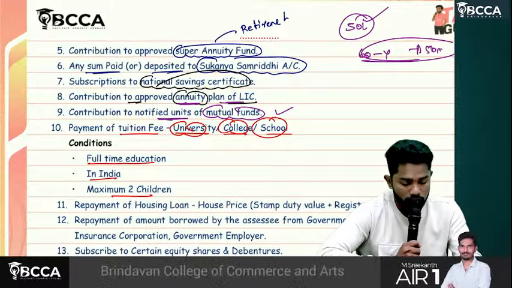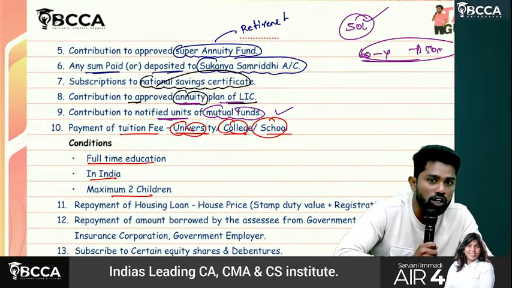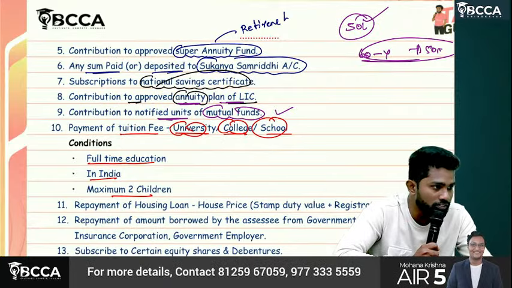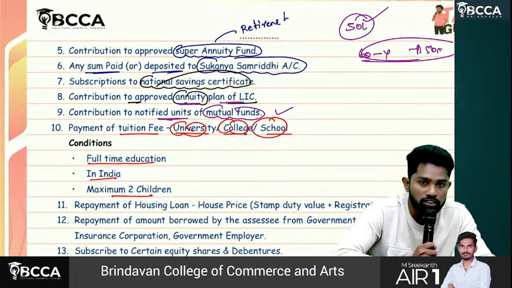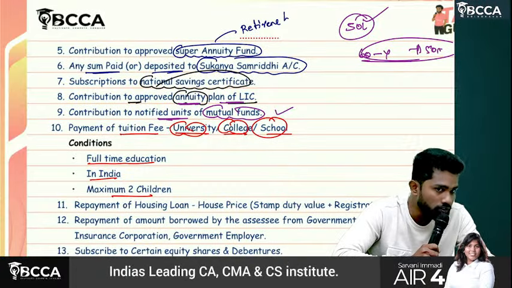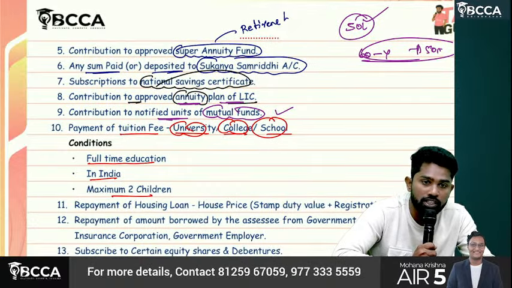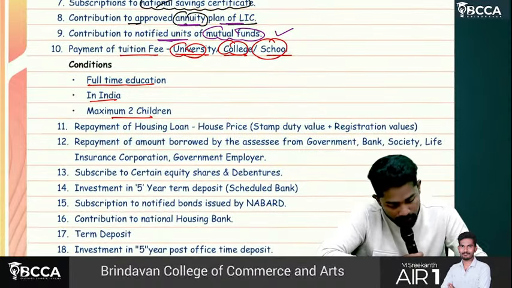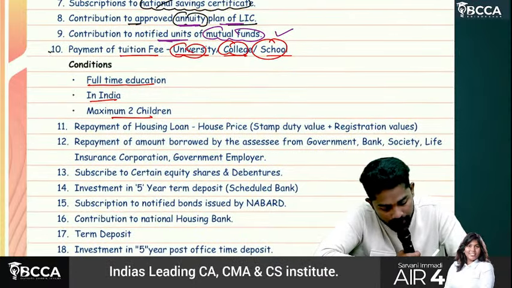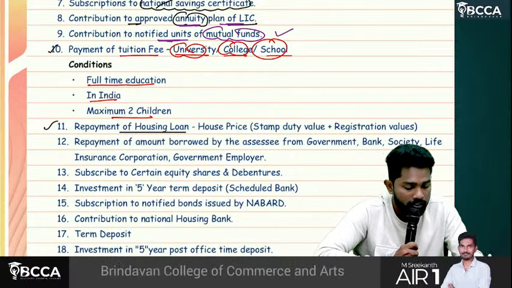children. Sir, out of all these, important ones are like first one, LIC premium. Second one, contribution to Sukanya Samruddhi account, eligible for deduction. Third one, payment of tuition fee. To whom? Universities, colleges and schools. It should be for full-time education in India. How much is allowed maximum? Maximum for 2 children. Then the next one is also important, sir. 10th one and even 11th one. Repayment of housing loan.